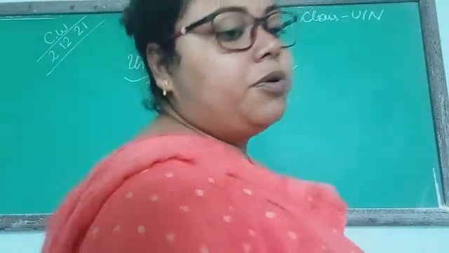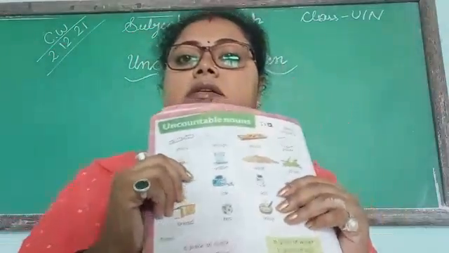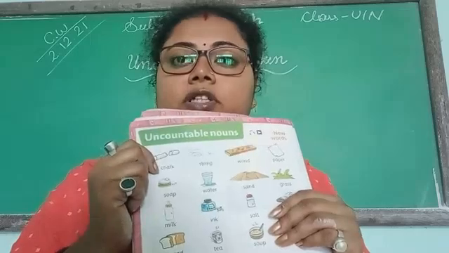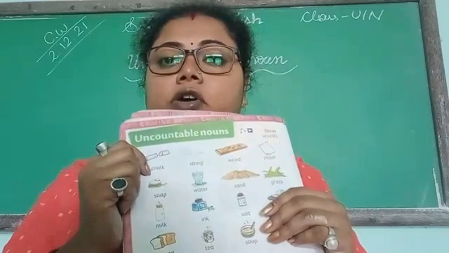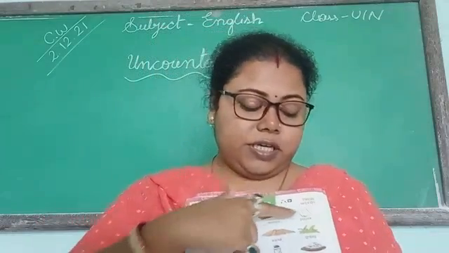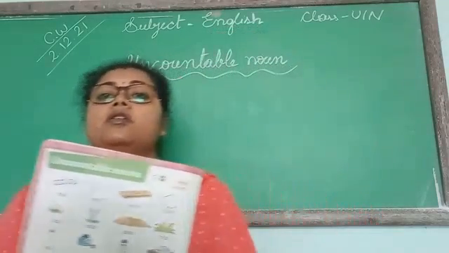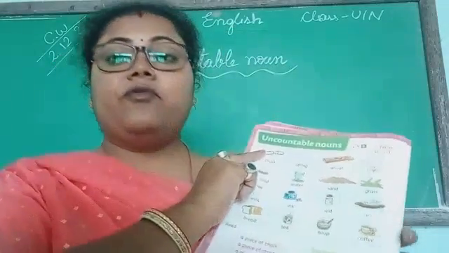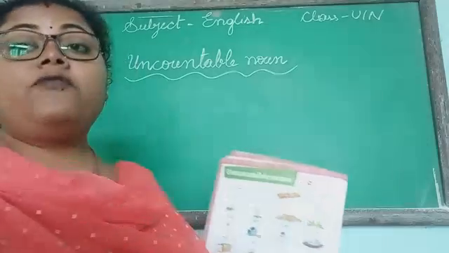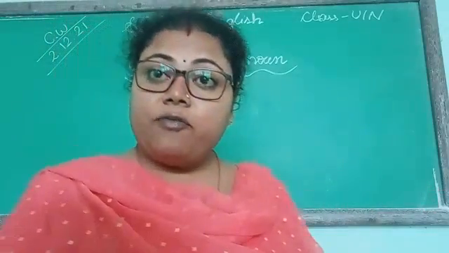Now look into your book, page number 52. Here it is given. See the first one. This is chalk, C-H-A-L-K. Next one, string. Then wood and then paper. 4 are there. By seeing them, what can you say? A piece of chalk, a piece of string, a piece of wood and a piece of paper.